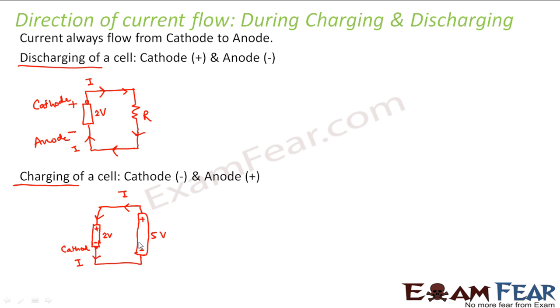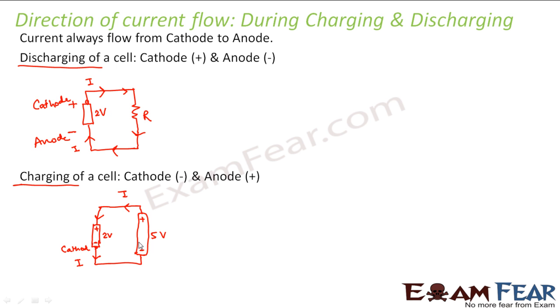But it is better that instead of remembering it in this way, you understand it in this generalized form. Current will always flow from cathode to anode. So the terminal from which the current comes out of the battery is your cathode always, whether it is discharging of a cell or charging of a cell. So there is nothing like cathode has to be positive always or cathode has to be negative always, right? So I hope I made my point clear.